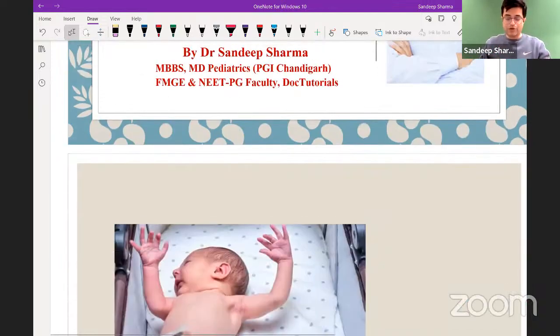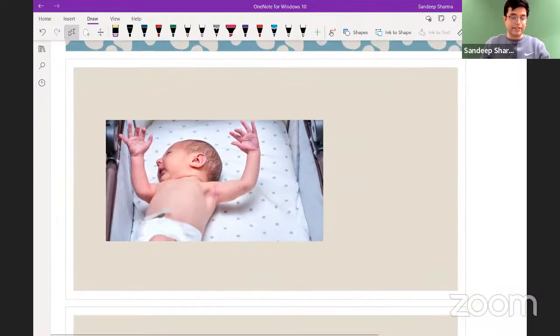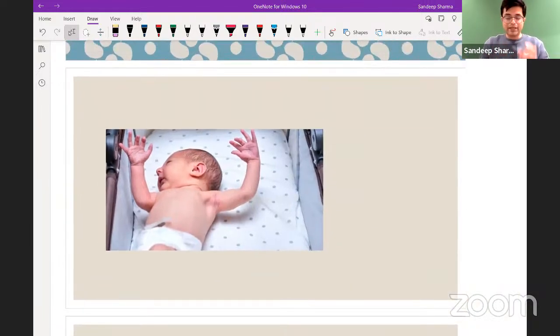So first of all, look at this scenario. This is the first image. Yes, Devendra, this video will be available till NEET. So look at this first image. They will say a neonatal reflex is being checked here. What is the likely neonatal reflex? If you get an image like this, can you please tell what is the likely reflex here?